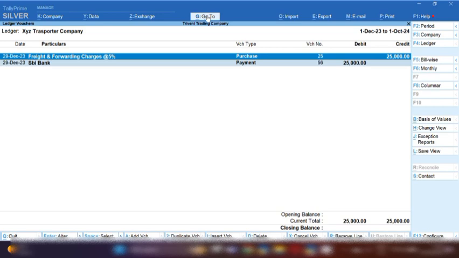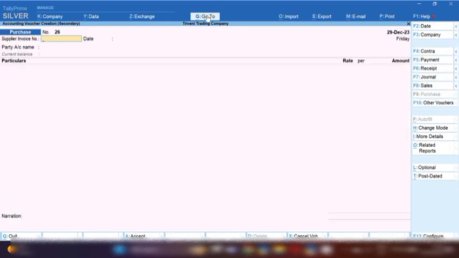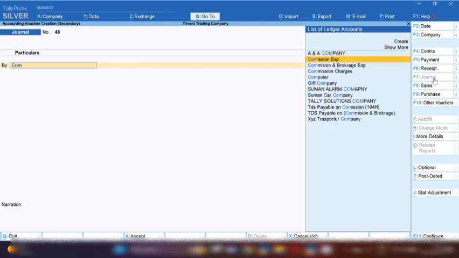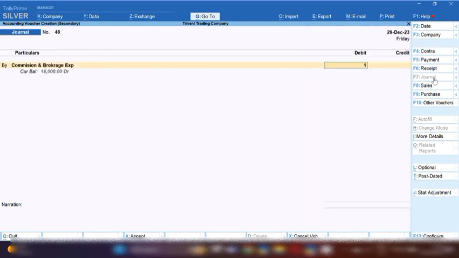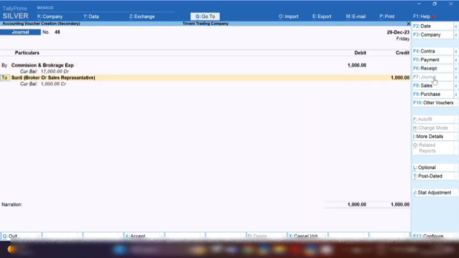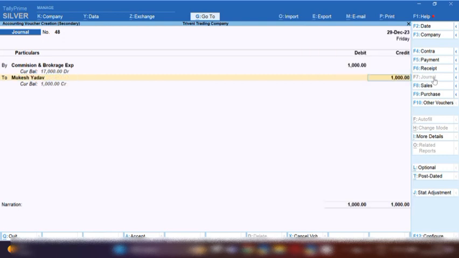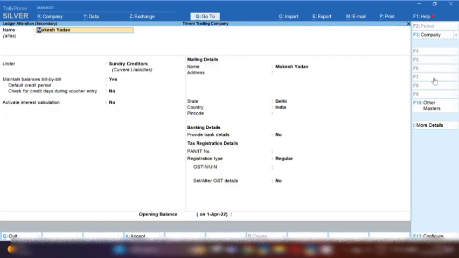After this, when your mediator who provides transporter service, they will also raise their commission invoice. So how you will book their commission invoice in Tally Prime, I'm going to tell you in this video. So by pressing Ctrl A, you can add voucher and select journal voucher. So simply commission and brokerage expenses will be debited. Whatever commission expenses for them. So let's suppose that it is 1,000.